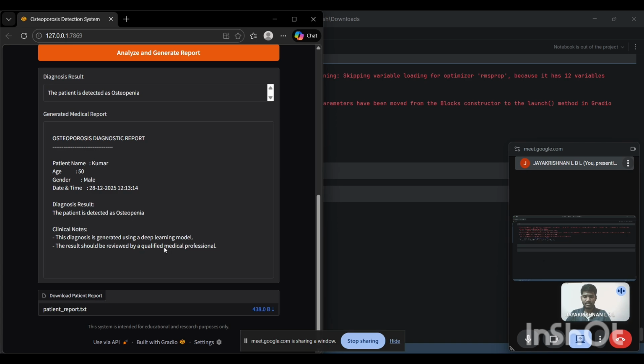To conclude, the project successfully implements deep learning based osteoporosis detection using multiple CNN models. By comparing performance metrics such as accuracy and loss, the best performing model was selected, and this system demonstrates the practical application of AI in healthcare, enabling early diagnosis, improving patient care, and reducing fracture risks.